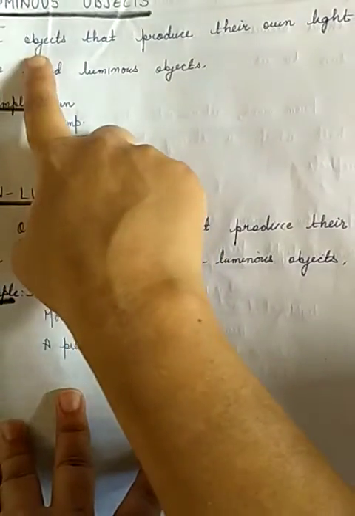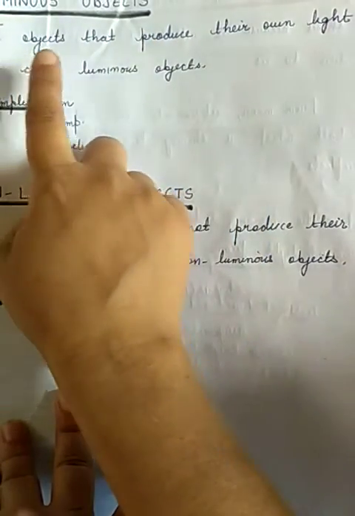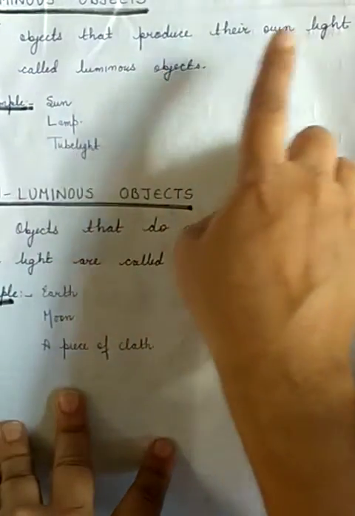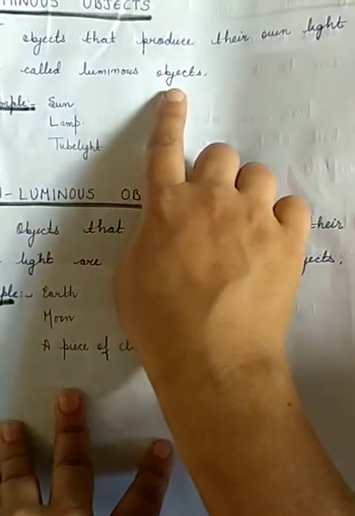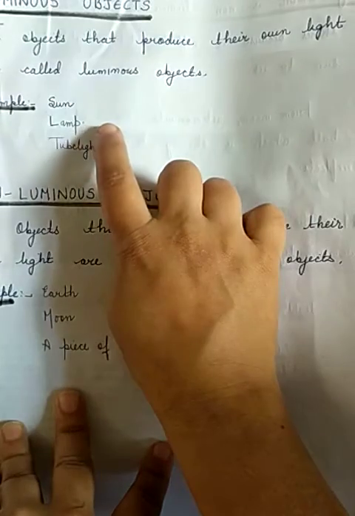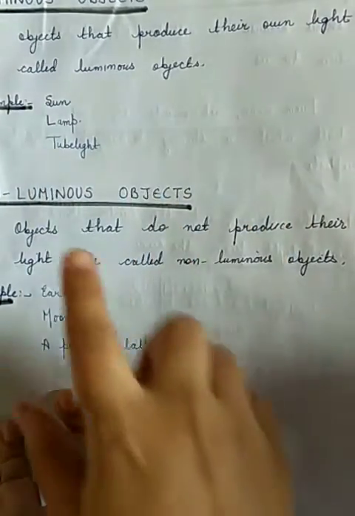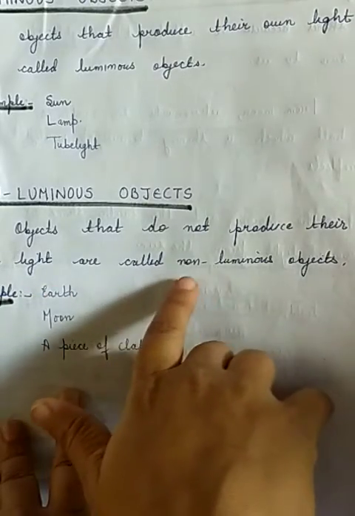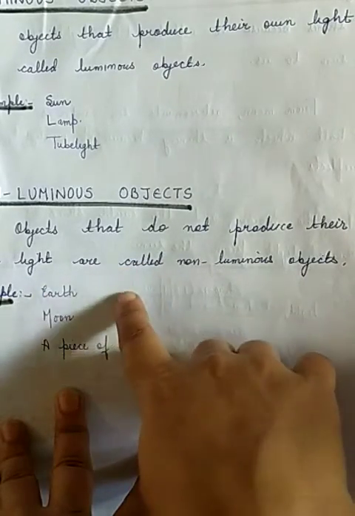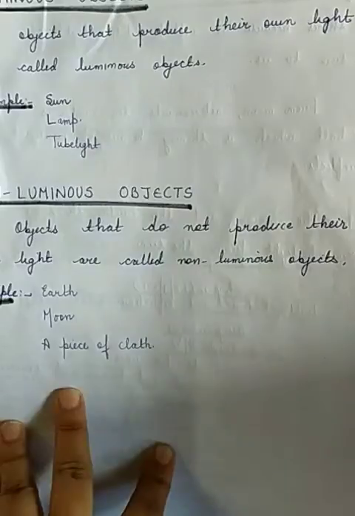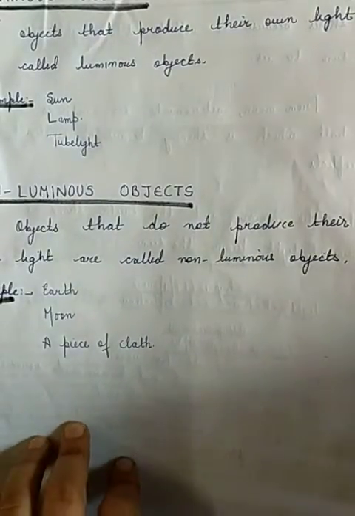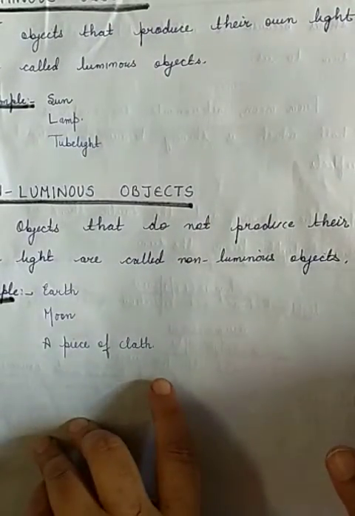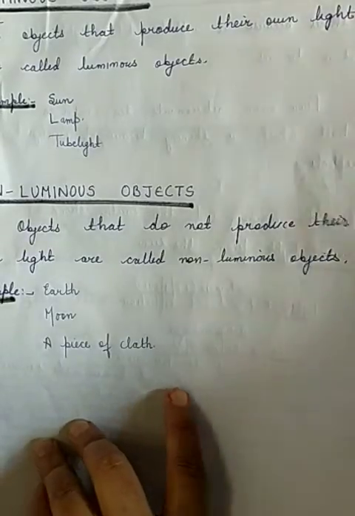So see the definition of luminous object. The objects that produce their own light are called luminous objects, like sun, lamp, tube light. And the objects that do not produce their own light are called non-luminous objects, like earth, moon and piece of cloth. Now we will talk about why the moon is a non-luminous object.